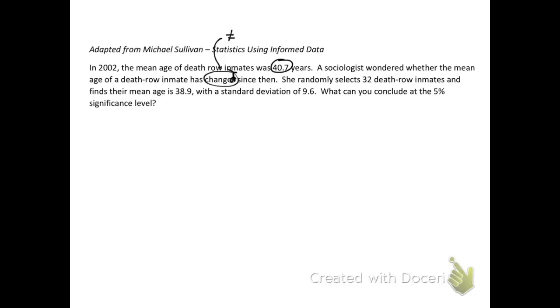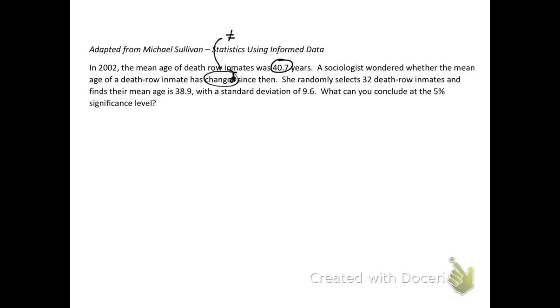Okay, so let's go ahead and read our hypothesis test question. In 2002, the mean age of a death row inmate was 40.7 years old. The sociologist wondered whether the mean age has changed since then. She randomly selects 32 death row inmates and finds their mean age is 38.9 with a standard deviation of 9.6. What can you conclude at the 5% significance level?